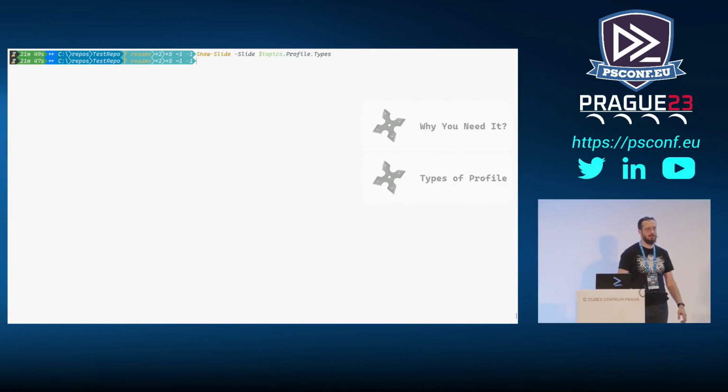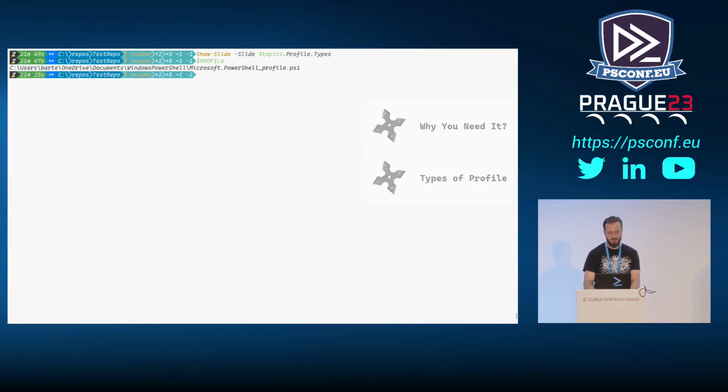How many of you are aware that there is more than one profile? Awesome. You have to be conscious of that, because in PowerShell you have this automatic variable, $PROFILE, right? Okay, the top, this guy is not helping us. I don't want to show you that profile yet. This is a variable that on the surface looks like just a string. It is the profile specific to the current user and the current host. Host being the program that you run to work with PowerShell.